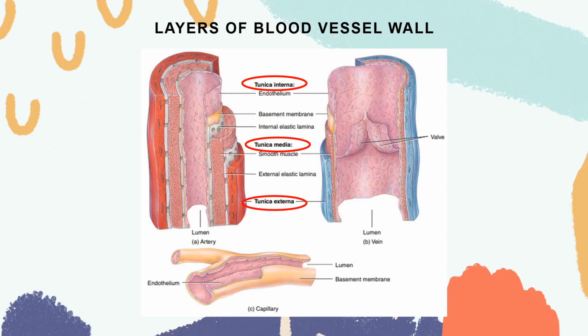Your tunica media is responsible for the ability of your blood vessel to vasoconstrict or to vasodilate. The tunica externa, or the outermost layer, also known as your tunica adventitia, is composed entirely of connective fibers and is surrounded by an external elastic lamina which functions to anchor blood vessels.